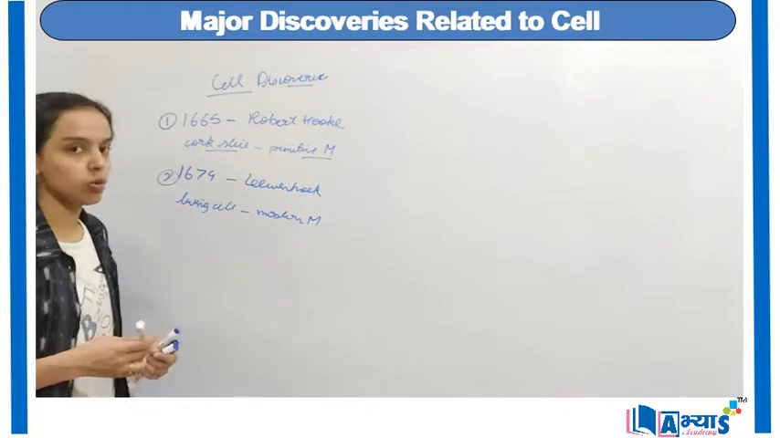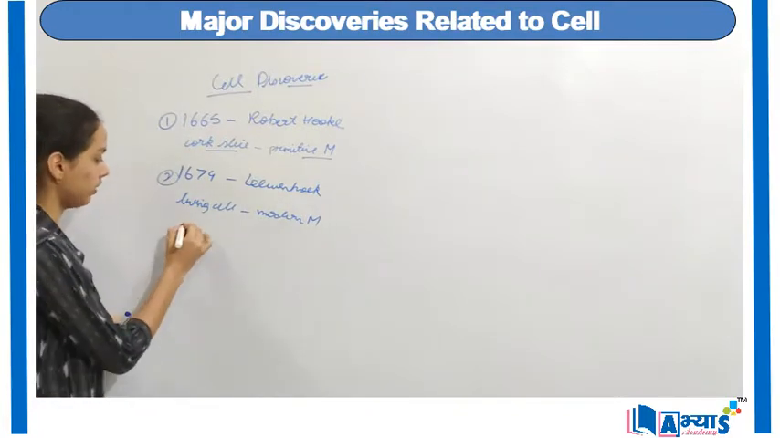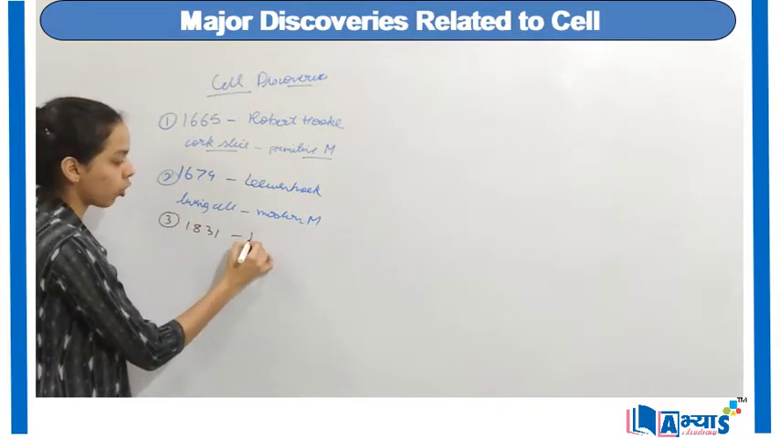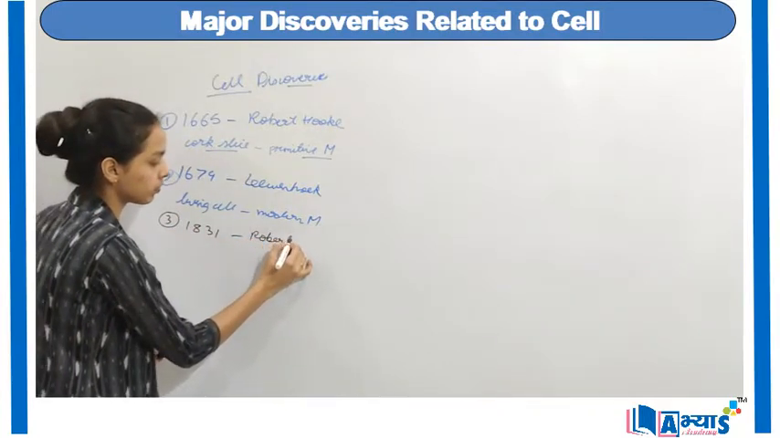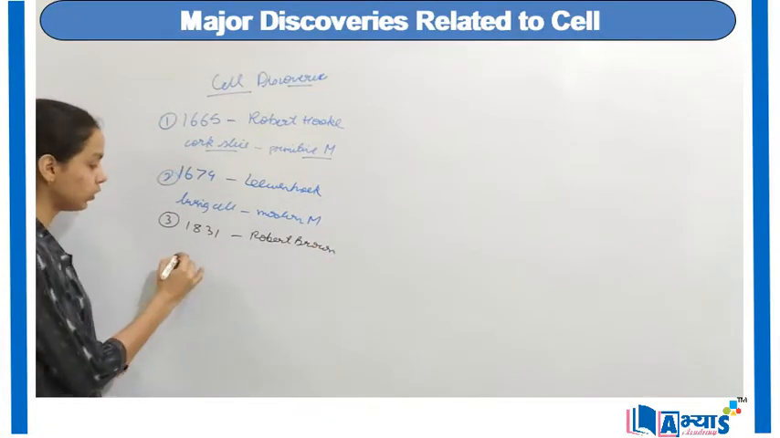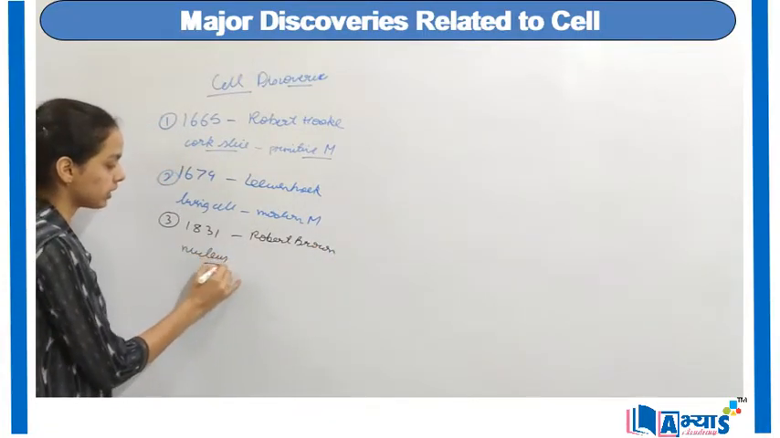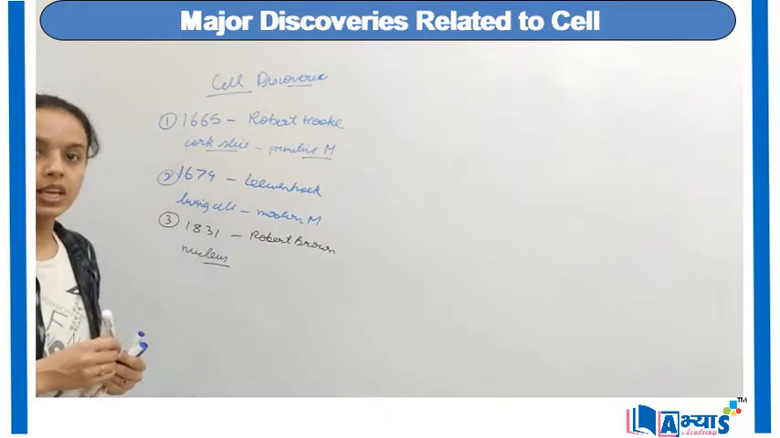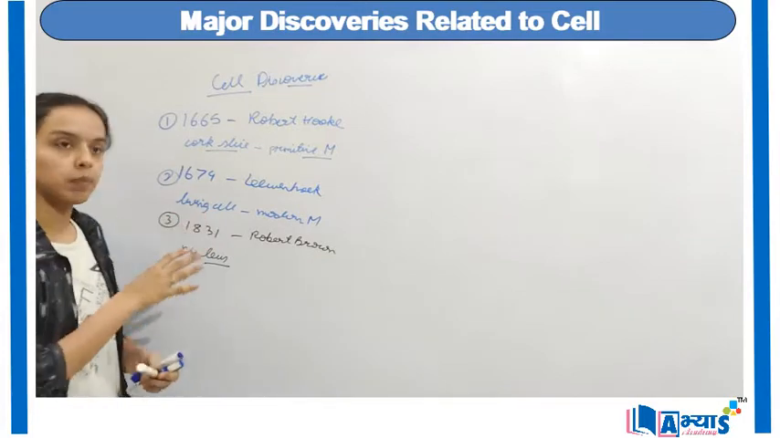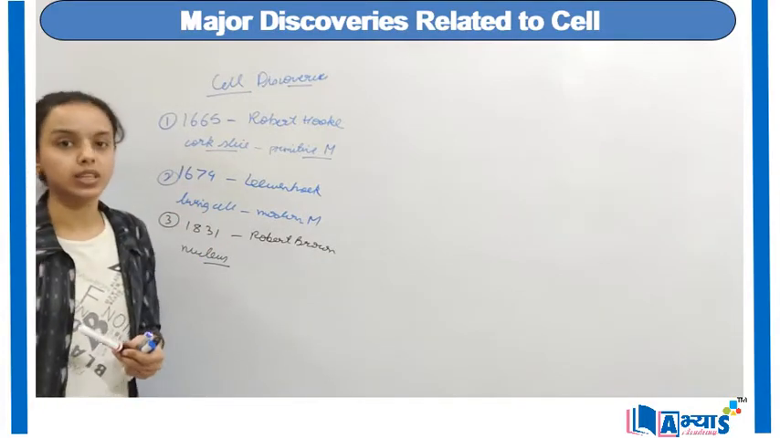Then again after so many years, in 1831 Robert Brown was a scientist who actually coined the term nucleus. So he is the person behind the concept of nucleus and how the nucleus came into existence. These are the three main important inventions or discoveries.